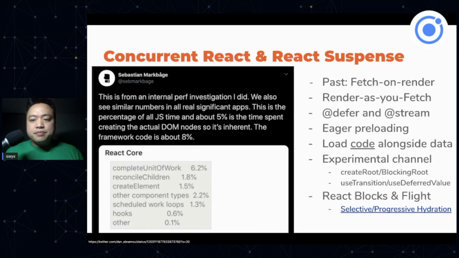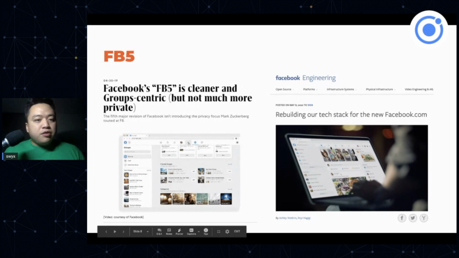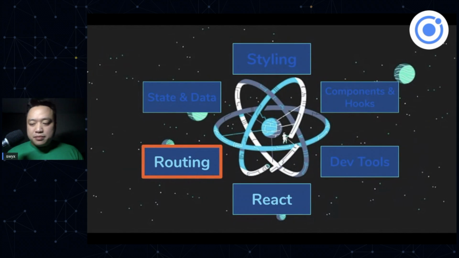And that's really interesting. And also remember that, of course, React is a Facebook technology, and that's inherently mixed in with FB5, which is the big rewrite that's been rolling out over the past year or so. So check out the official post from Facebook and Instagram engineering as well, if you want to read more about how it's being used in production. React Suspense is already being used at scale. We're just waiting for the official APIs.